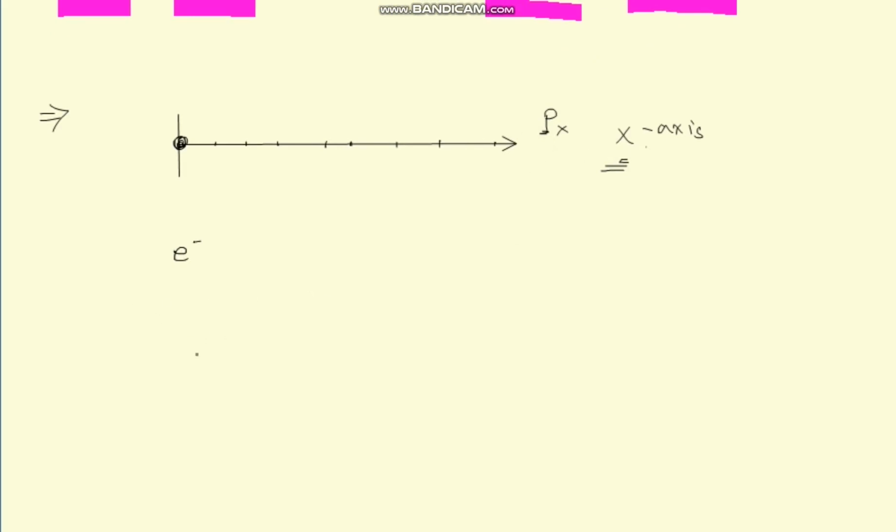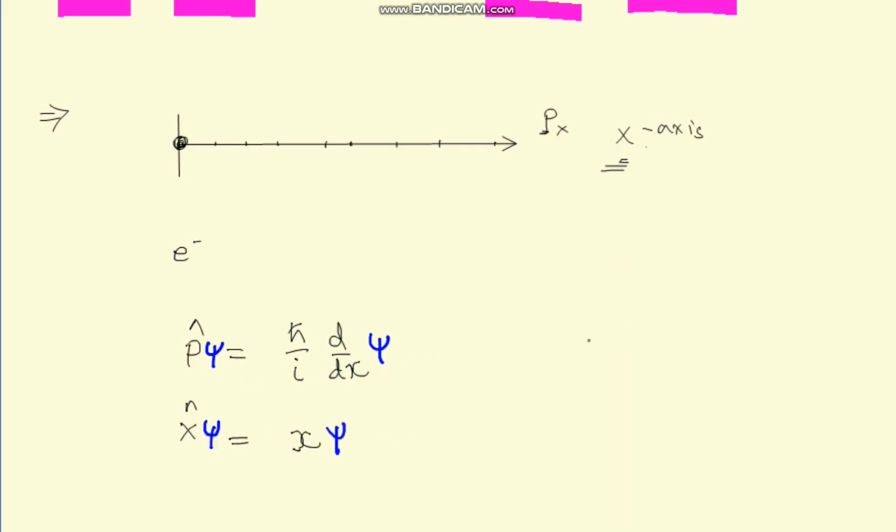We know very well that we have some operators, and these operators help us to find the values of these observables. The observables are momentum and position. So with the help of these operators we try to determine the values of the observables. The more solutions we get for this equation, the more eigenvalues we get for momentum and position.